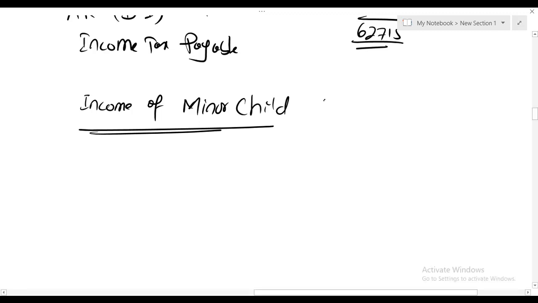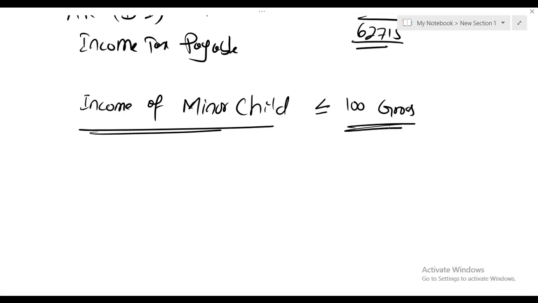If the amount of the income is less than or equal to 100 gross, if the amount of minor child income is less than or equal to 100, then this income belongs to this minor child.